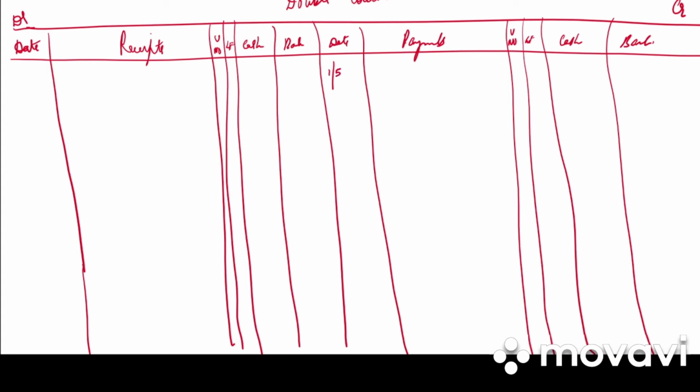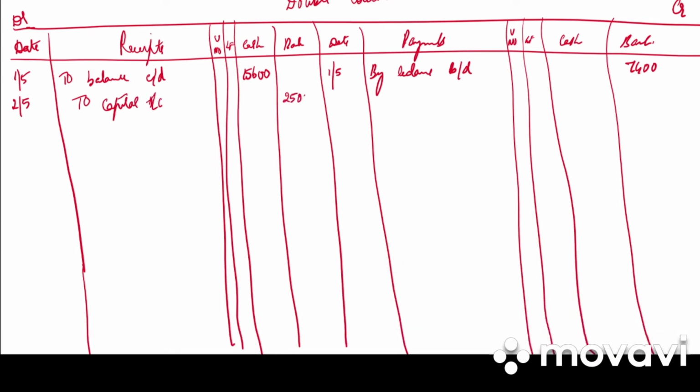So first May, by balance brought down 7,400. First May to balance carried down 15,600. Next on second, to capital account deposited into bank 25,000 and how much is retained as cash? 5,000. Then third entry won't be written.